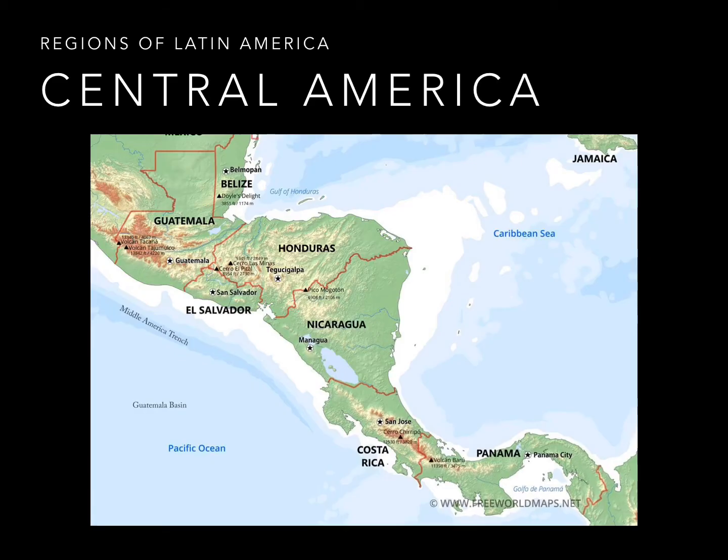Now let's have a look at several subregions of Latin America. First is this map of Central America, which, like Mexico, is part of the North American continent. In the northern part of the isthmus, Guatemala, Honduras, and El Salvador are known as the Northern Triangle because these three countries share a triangular border, and you can see it there on the map.